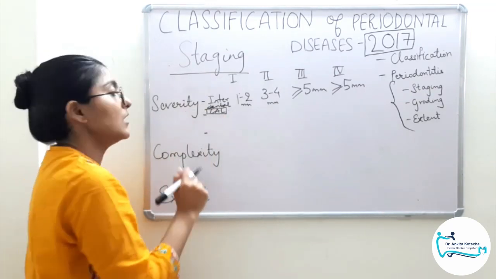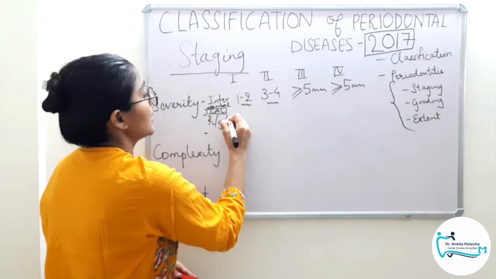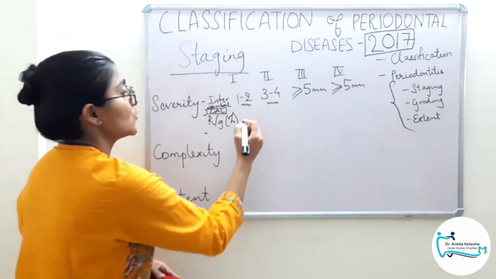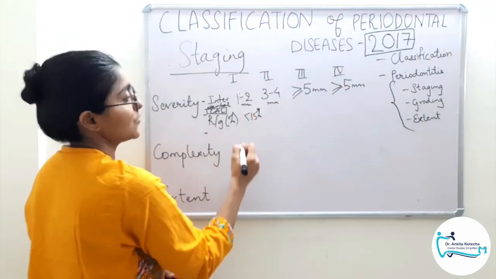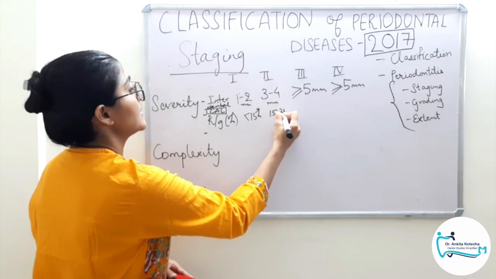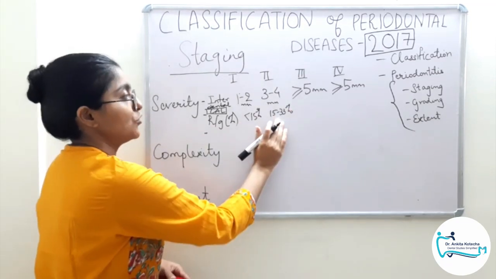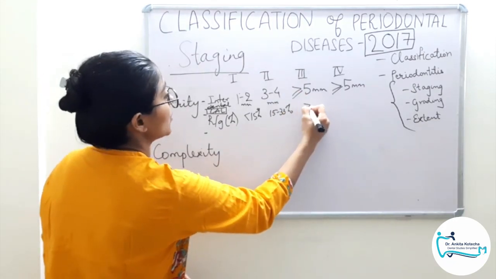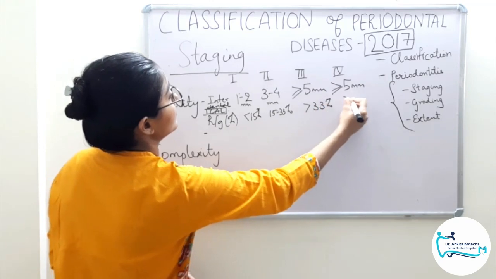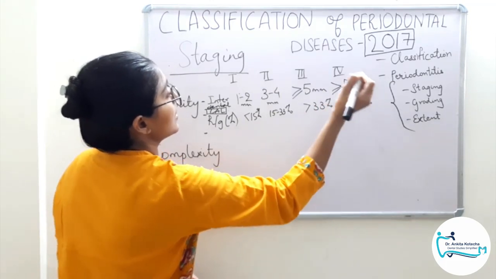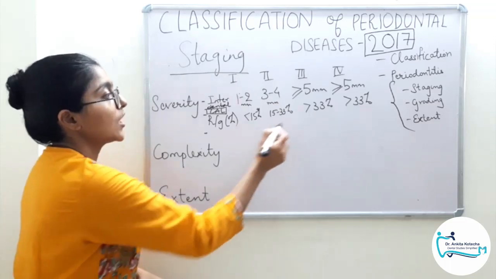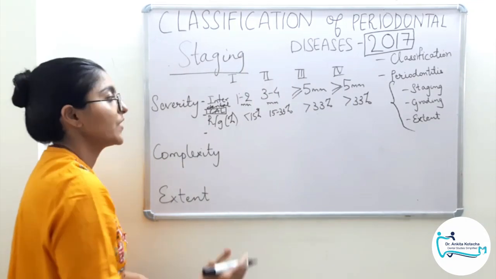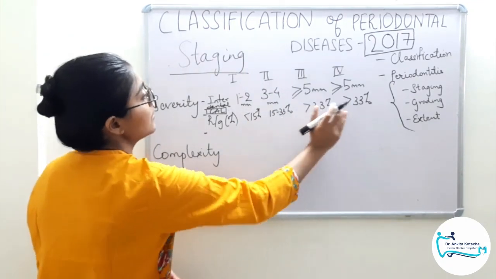First parameter is clinical, next parameter is radiographic. So we have to assess the radiographic bone loss in percentage. So if it is less than 15%, stage 1, 15 to 33%, that is coronal 1/3, stage 2, and if it is in the middle third, then it can be stage 3 or 4, anything. Clear? So again we are confused whether stage 3 or stage 4. Stage 3 and stage 4 are still not differentiable. We have a clear picture of stage 1 and 2 but not 3 and 4.